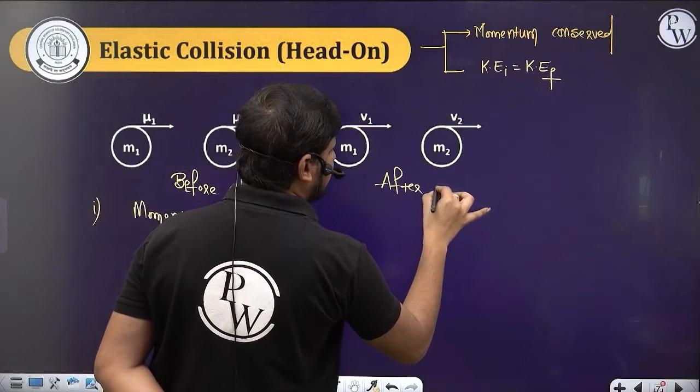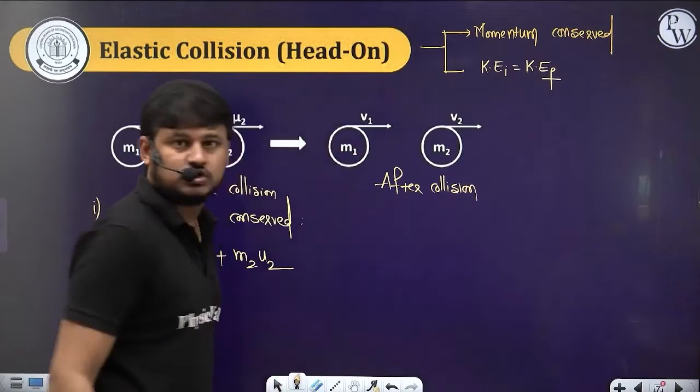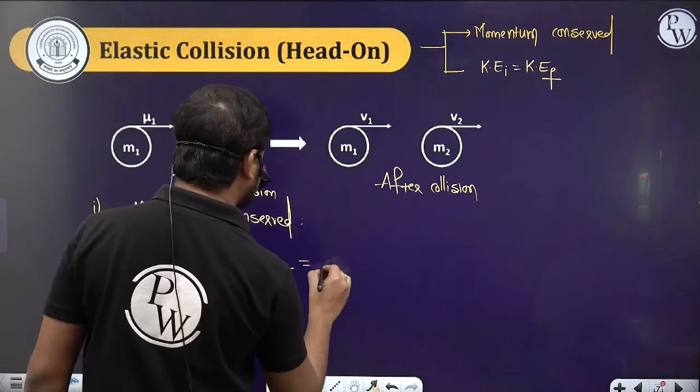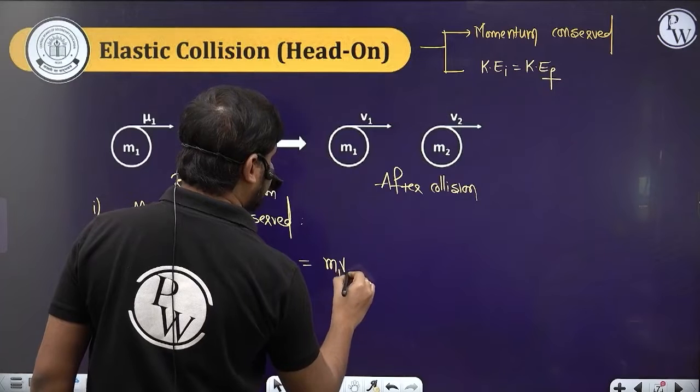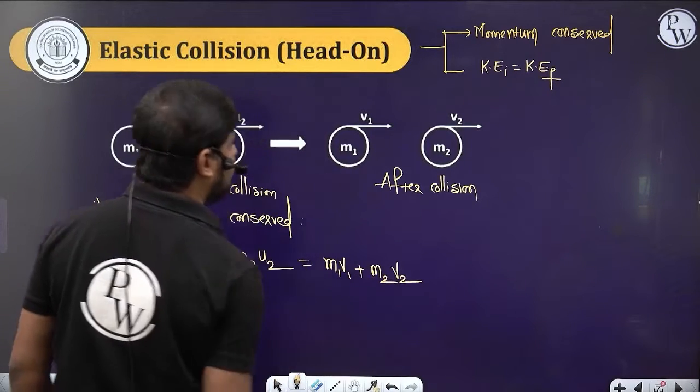This is after collision. So m1 u1 plus m2 u2 is equal to m1 v1 plus m2 v2.